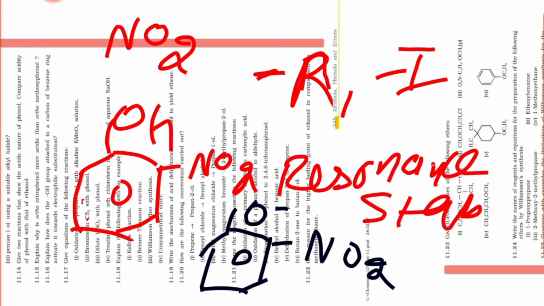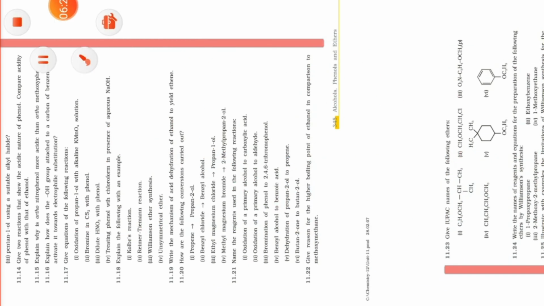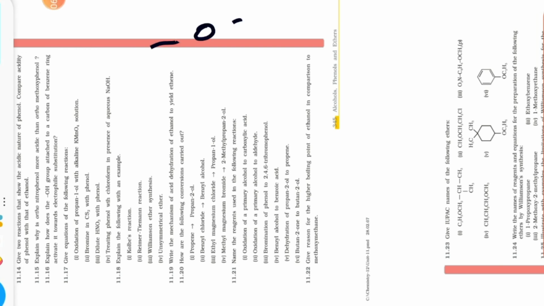But when we are talking about the methoxy group, what is happening there? The methoxy group, OCH3 group, is usually showing a plus R effect. I will show you how. Look here, please.